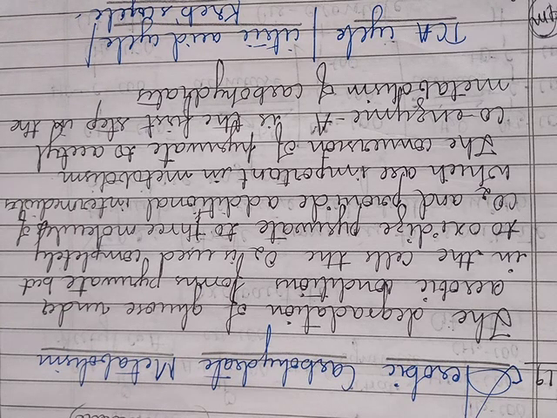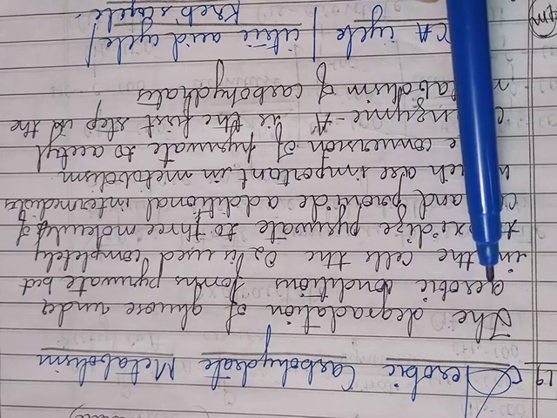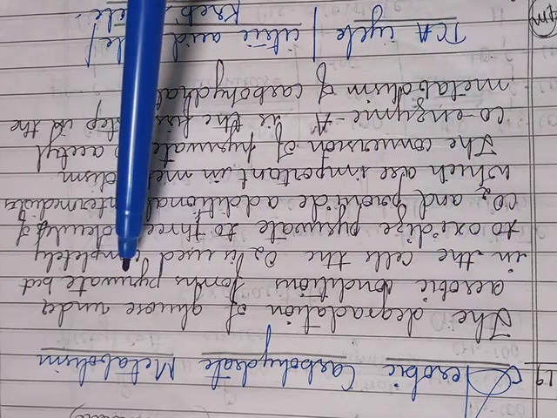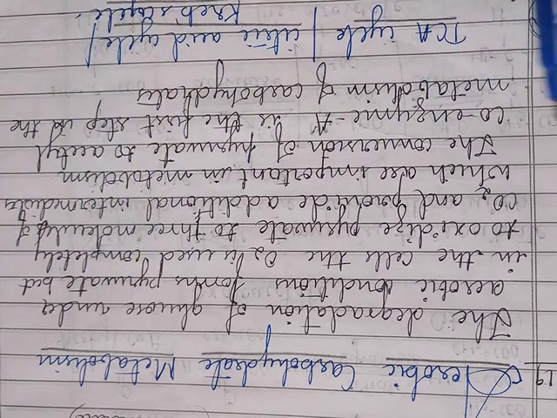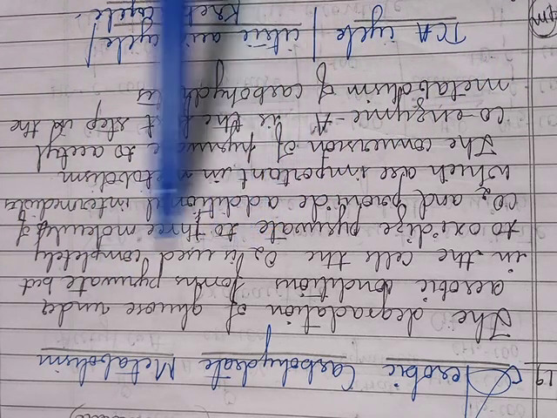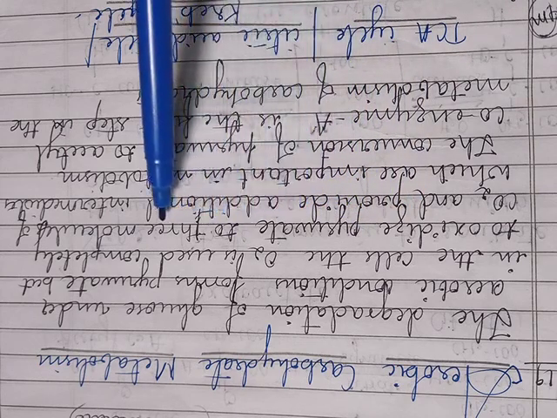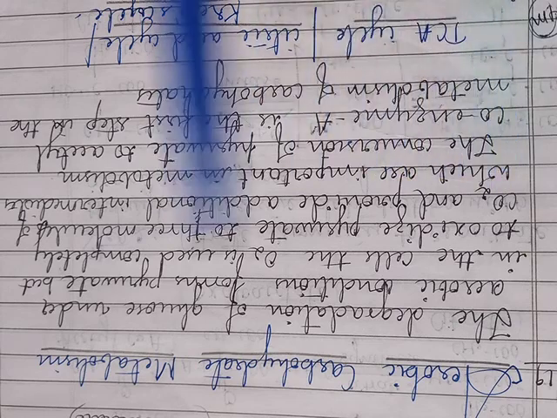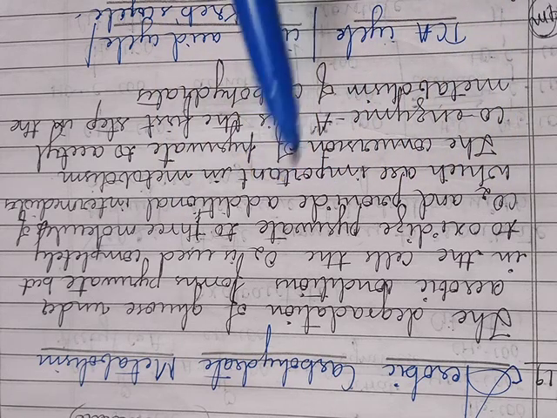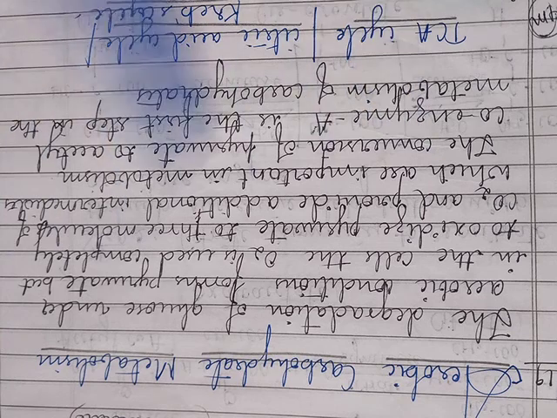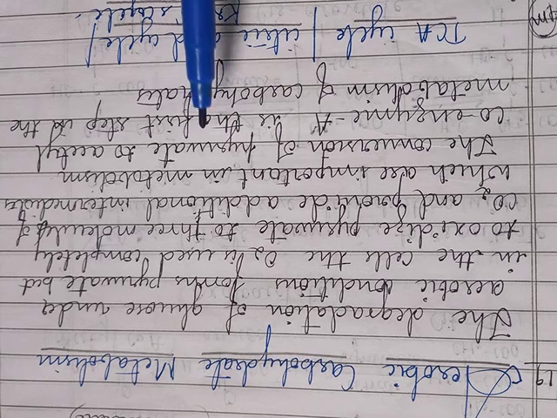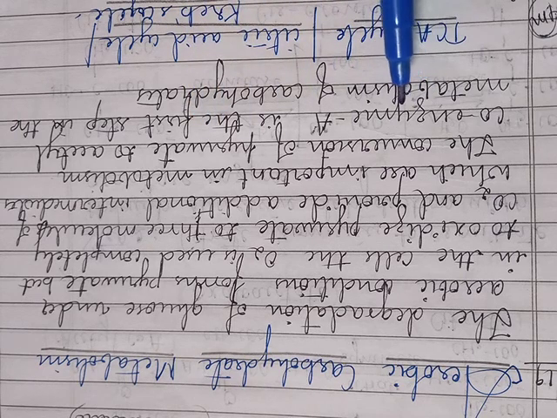So the degradation of glucose under aerobic conditions not only forms pyruvate, but in the cells the oxygen is used completely to oxidize the pyruvate to three molecules of carbon dioxide, and it also provides additional intermediates which are important in the metabolism. So the conversion of pyruvate to acetyl coenzyme A is the first step in the metabolism.